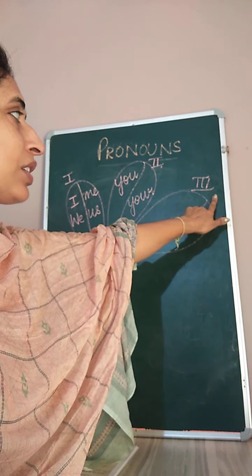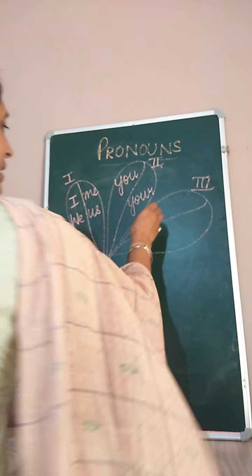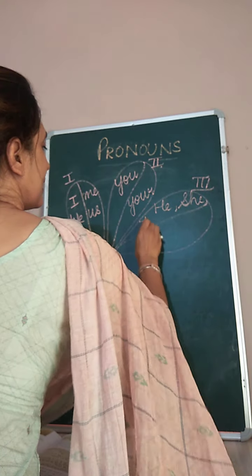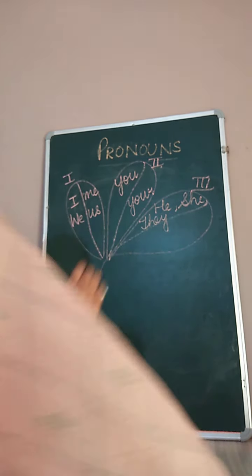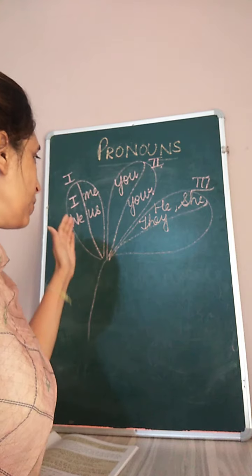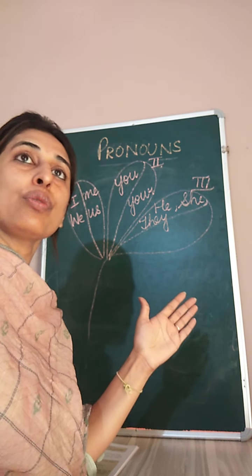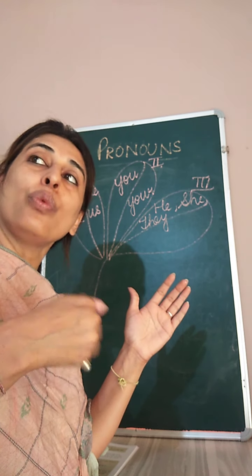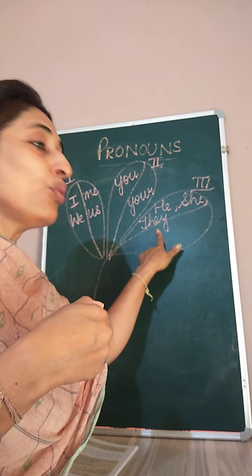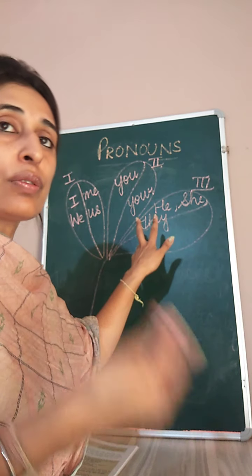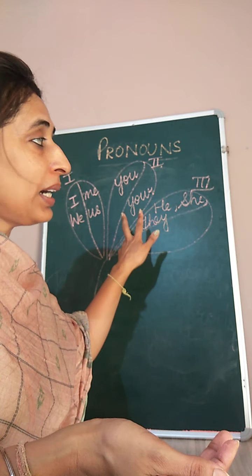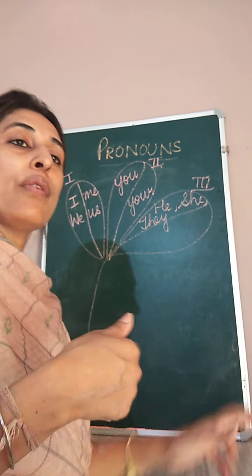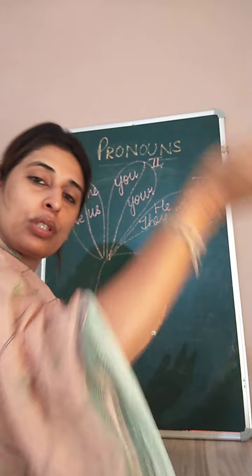In the third person, we consider three pronouns, that is he, she and they. Children, I want to clarify the difference between we and they. We use we when you are in that conversation or when you are involved over there. We and they both are used for plural forms, but we is used when you are involved over there, and they is used when you are not over there but you are talking about somebody else.